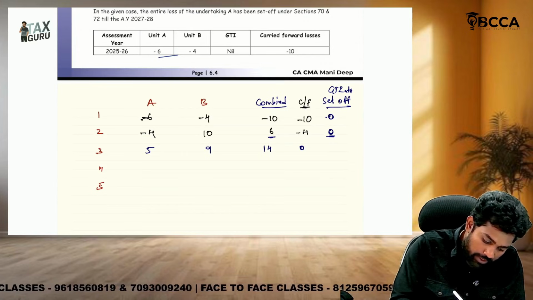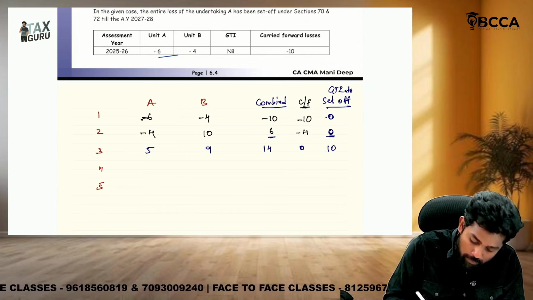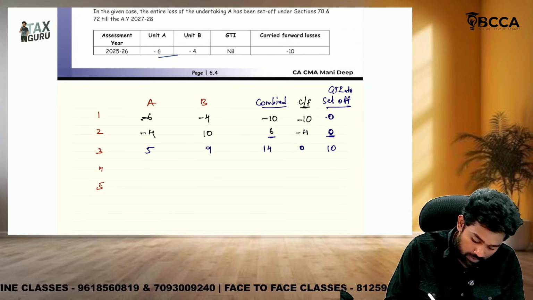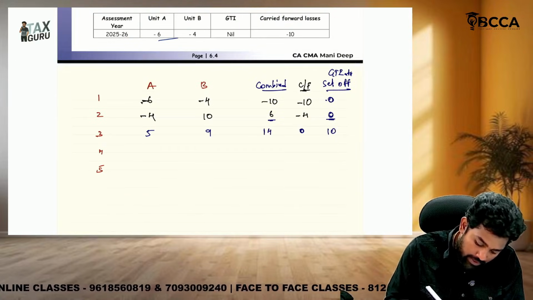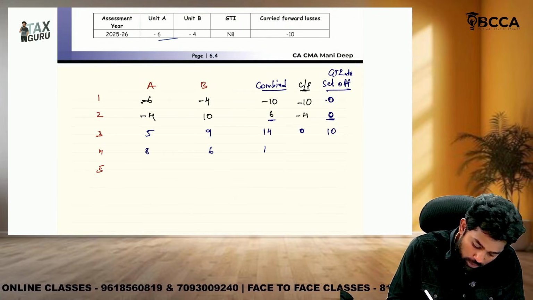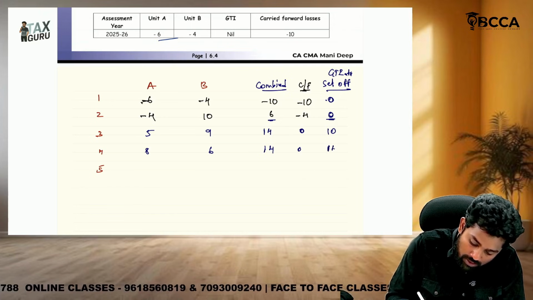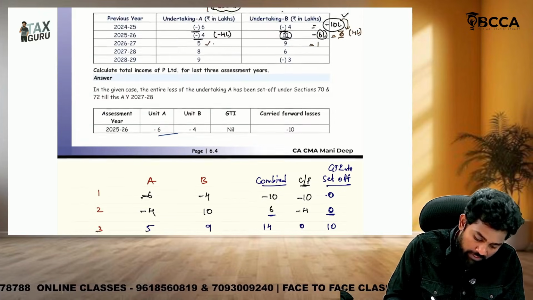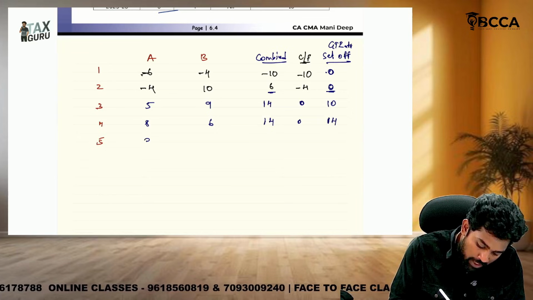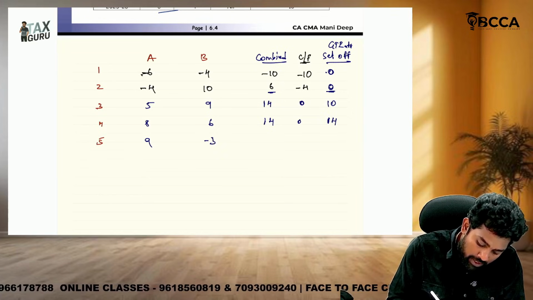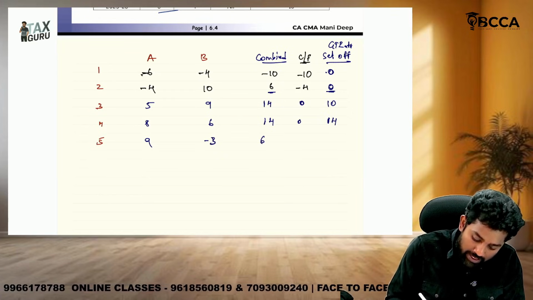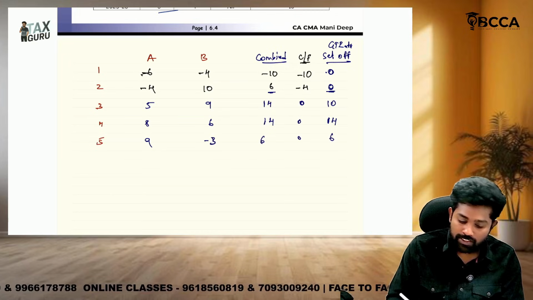After adjusting, it would be only 10, because 14 minus 4, if you adjust, 10. Fourth year, how much is there? 8, 6, 14. Is there any carry forward? No, 0. So how much is the GTA? 14. Then fifth year, 9 minus 3. Combined how much? 6. Is there anything to set off? No. So after that it is like 6.